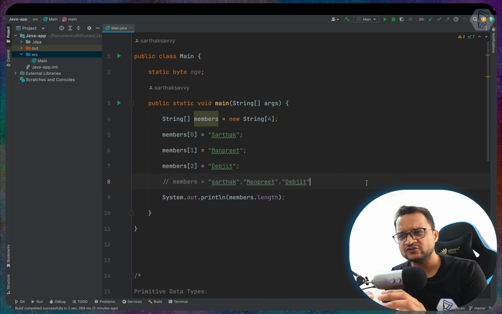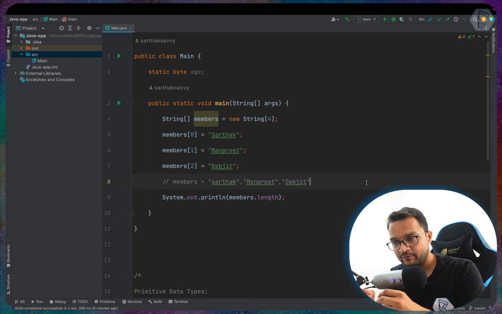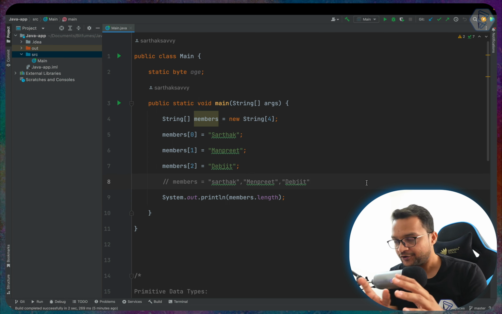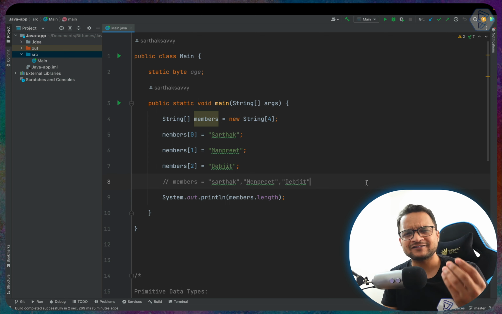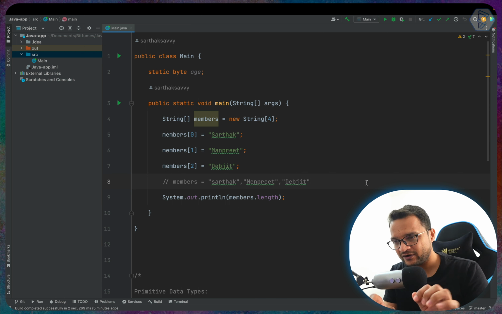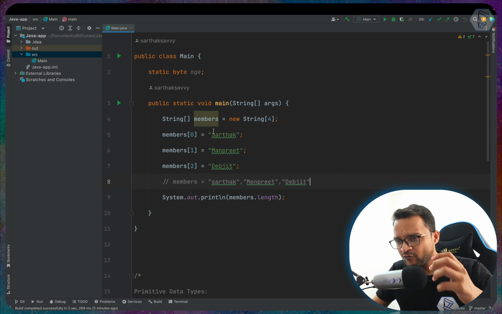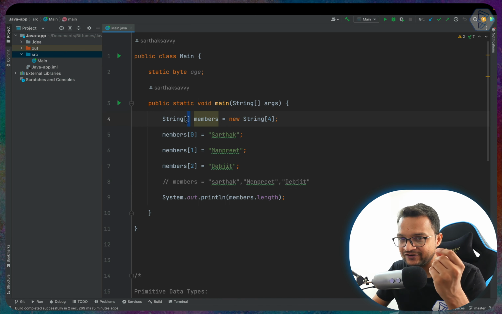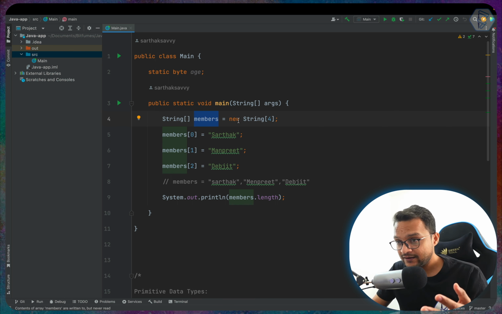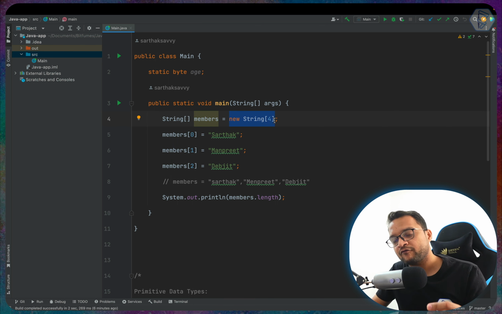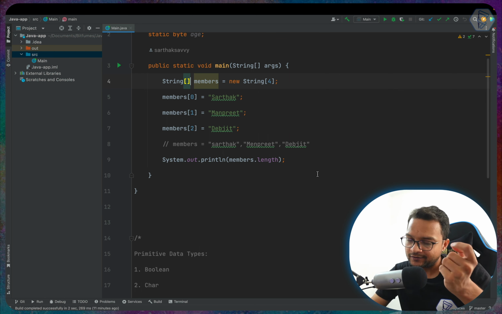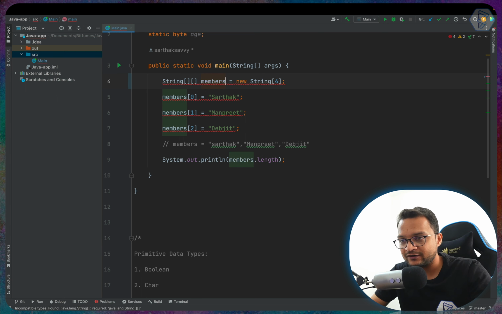So what can we do more on this? There is a concept of multi-dimensional arrays, but we are going to talk about two-dimensional arrays only. And yes, the name is a little scary, multi-dimensional array, two-dimensional array, but the concept is very easy. Don't worry about this. So how can we create the array? We define the type, then we define the square bracket, which is the real key, and then the name, and then finally we initialize with the length of our array. To add one more level, we just need to use another square bracket. Yeah, it's very easy.